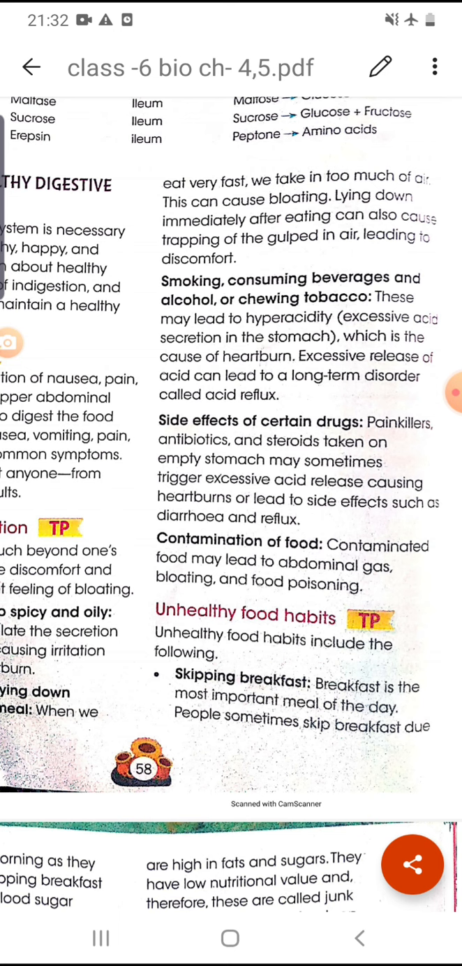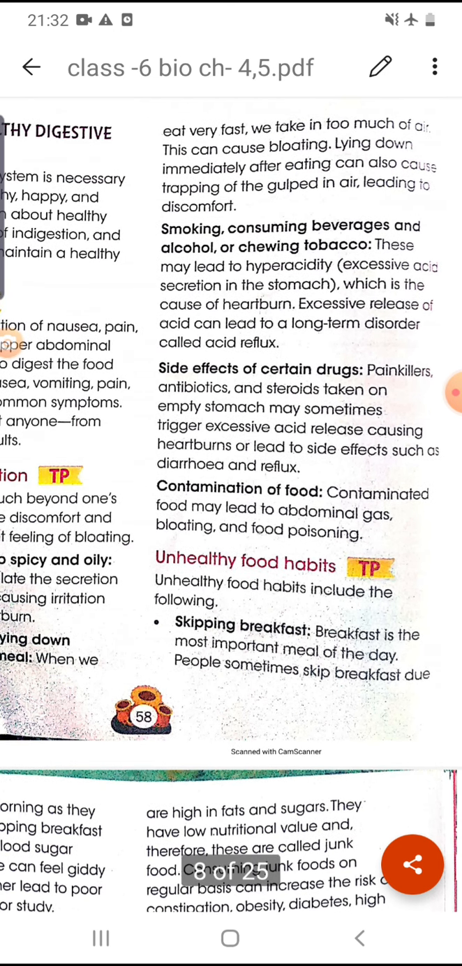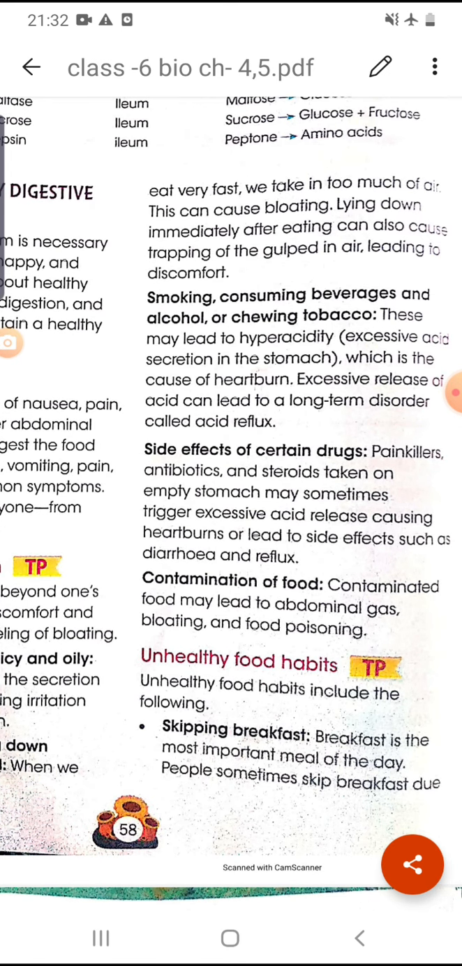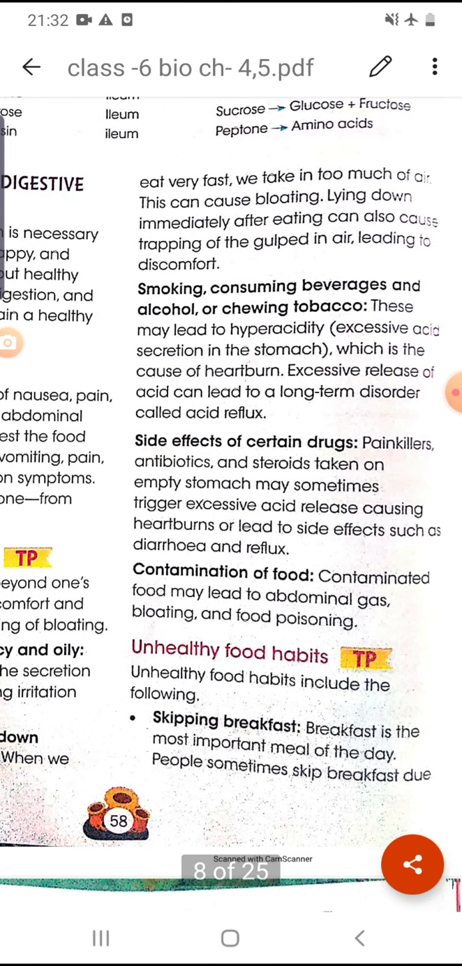Next, smoking, consumption of certain drugs and contamination of food also cause indigestion. Like smoking, consuming beverages or alcohol, or chewing tobacco. These are all unhealthy habits, and they may lead to hyperacidity, meaning the over secretion of HCl or acid in our stomach, which is the cause of heartburn, and excessive release of acid leads to a long term disorder called acid reflux, meaning acidity.